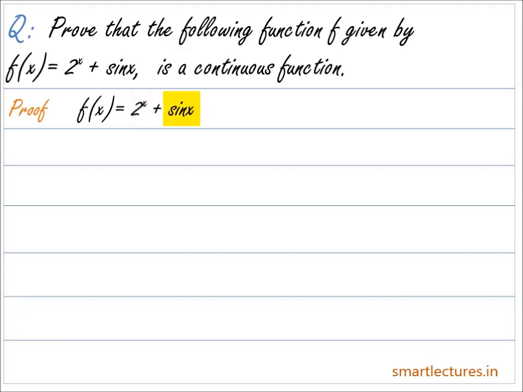And the second function is sin of x. We have already learned in previous episodes that the function sin x is also a continuous function. So now the function f of x is a sum of two continuous functions, and as per the properties of continuous functions, the sum of two continuous functions is also a continuous function. So that means the function f of x given by 2 to the power x plus sin x is a continuous function.